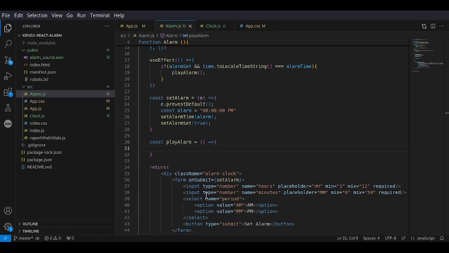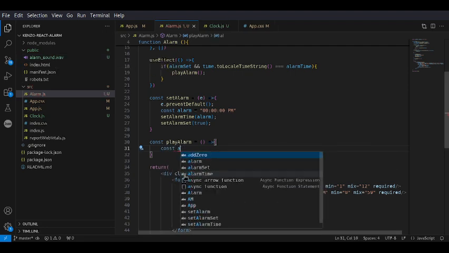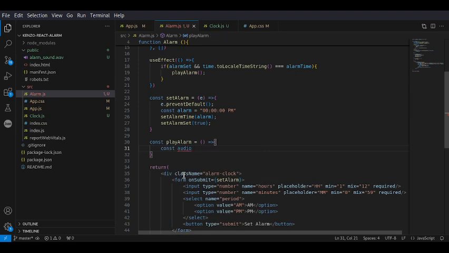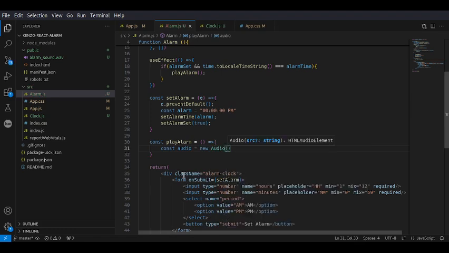So playAlarm is pretty straightforward. We just define, say, audio is equal to new Audio, and then we just give it the location of the audio file.